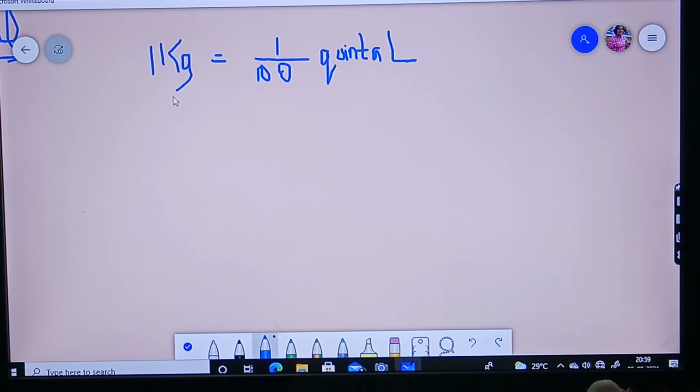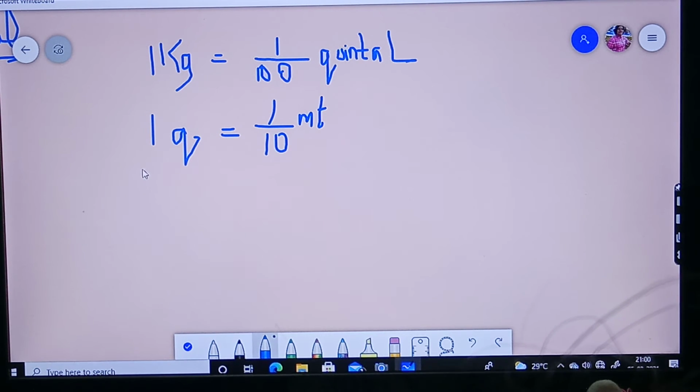Okay, and 1 metric ton, 1 MT, is equal to how many quintals? Actually, how many quintals will make 1 metric ton? 10, right? Then if I ask 1 quintal is equal to how many metric tons? 1 by 10 metric tons. 1 by 10 MT. Okay.